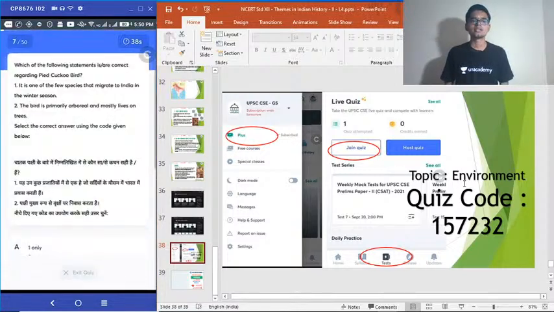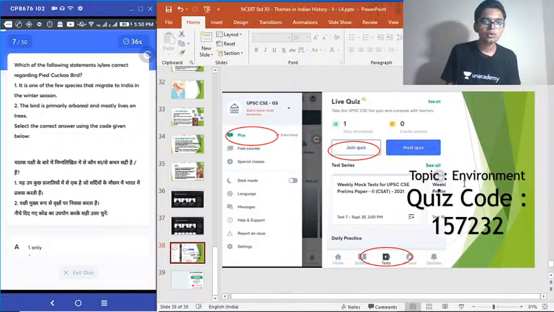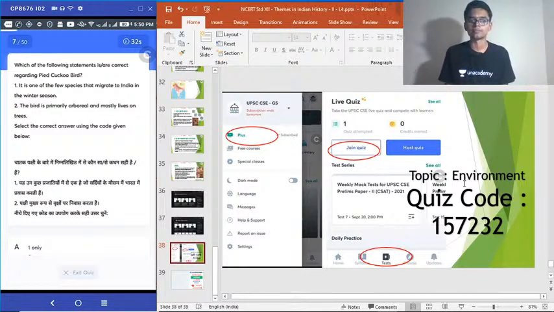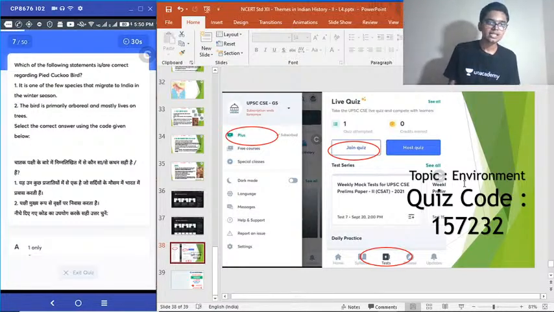Question number 7. Which of the following statements is or are correct regarding the pied cuckoo bird? 1. It is one of the few species that migrate to India in the winter season. Number 2. The bird is primarily arboreal and mostly lives on trees. Select the correct answer.